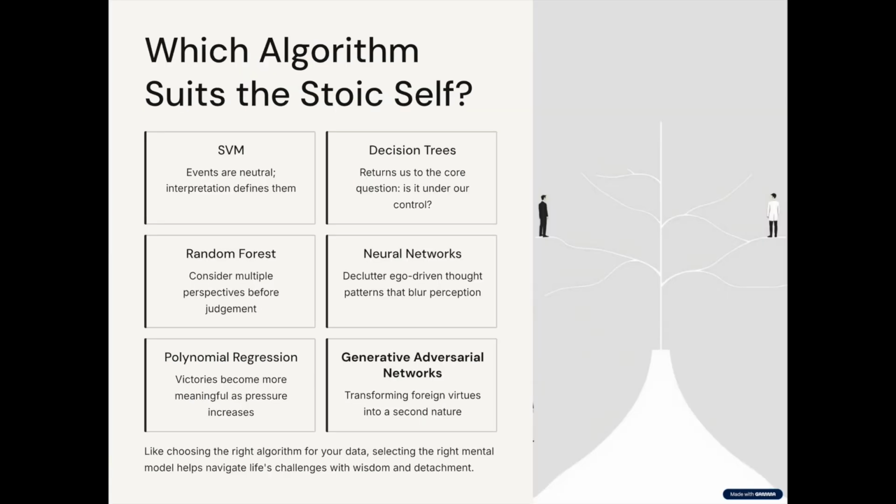Which algorithm suits the Stoic self? Classification separates traits to keep or drop. Regression forecasts how beliefs shape our path. Consider support vector machines, SVMs, which embody Stoicism's view that events are neutral, interpretation defines them. Polynomial regression reminds us that growth is rarely linear. Though pressure increases, victories grow richer in meaning, like a Stoic boot camp of resilience.